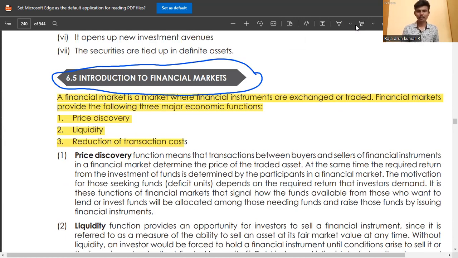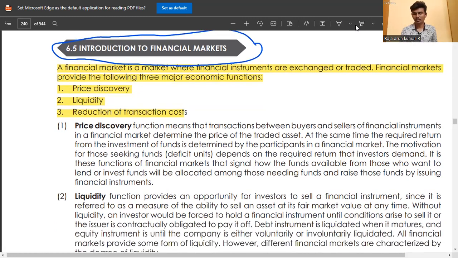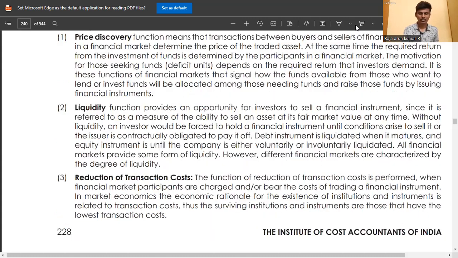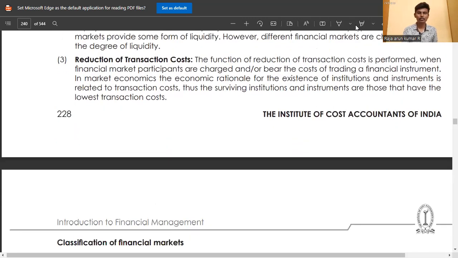In this topic, a financial market is a market where financial instruments are exchanged or traded. Financial markets provide the following three major economic functions: price discovery, liquidity, and reduction in transaction cost. Just go through these three major economic functions in the book.